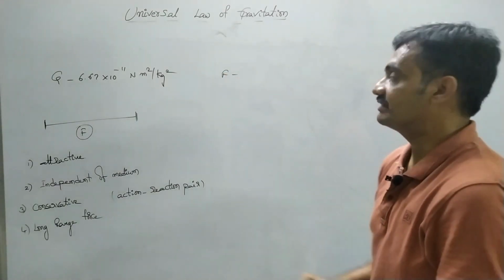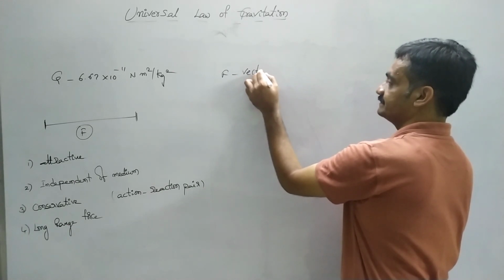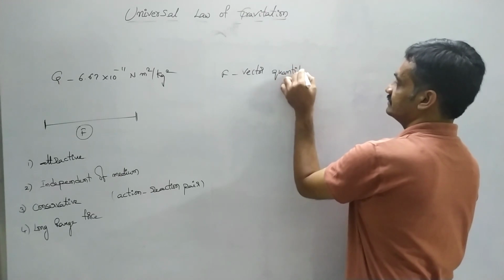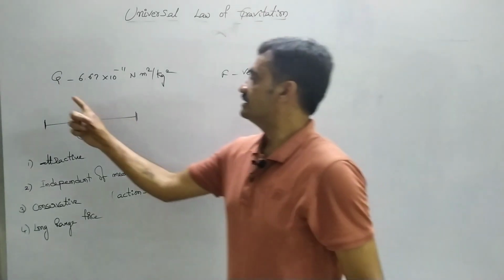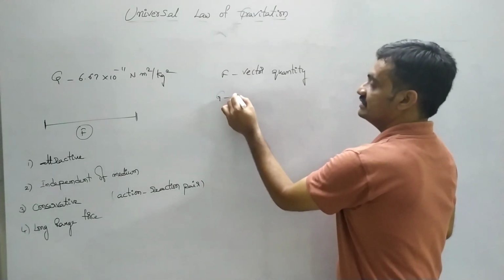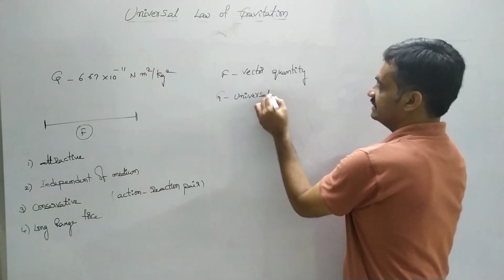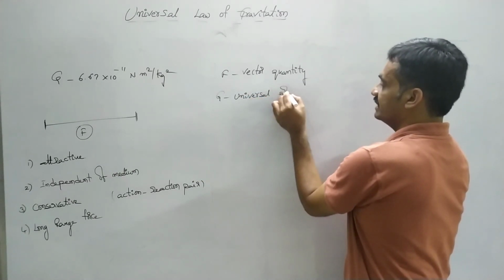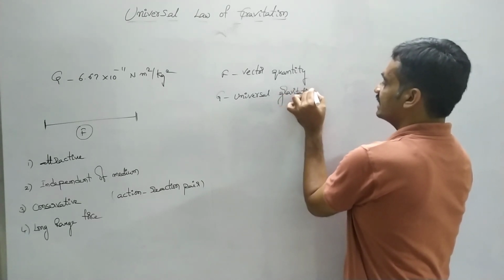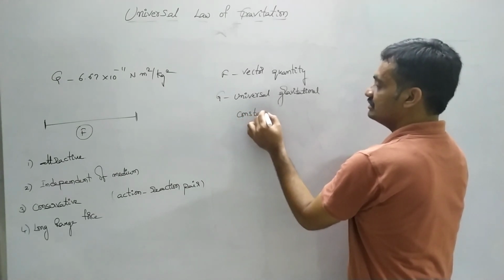In the case of the universal law of gravitation, the force is represented as a vector quantity, where G is represented as the universal gravitational constant. Since we represent it as a universal gravitational constant, it does not change throughout the universe.